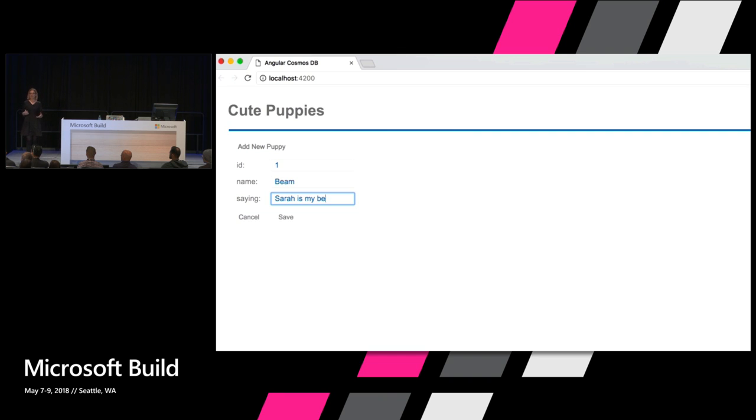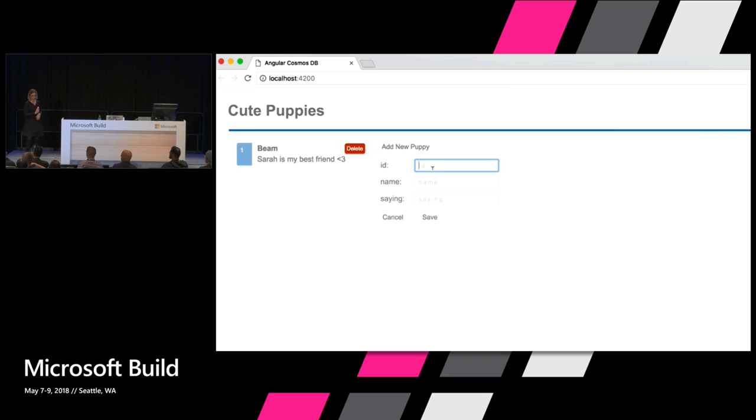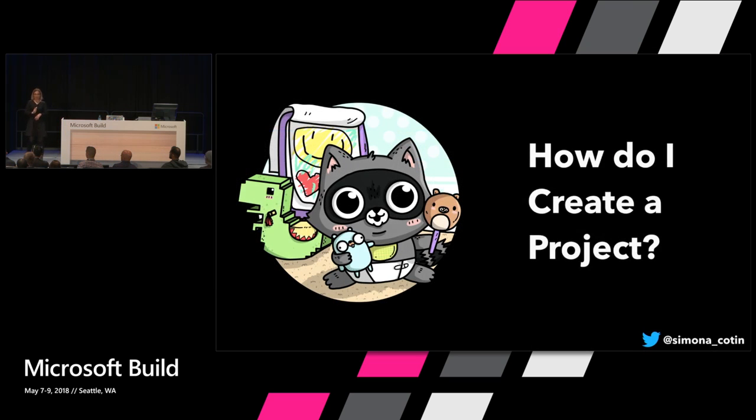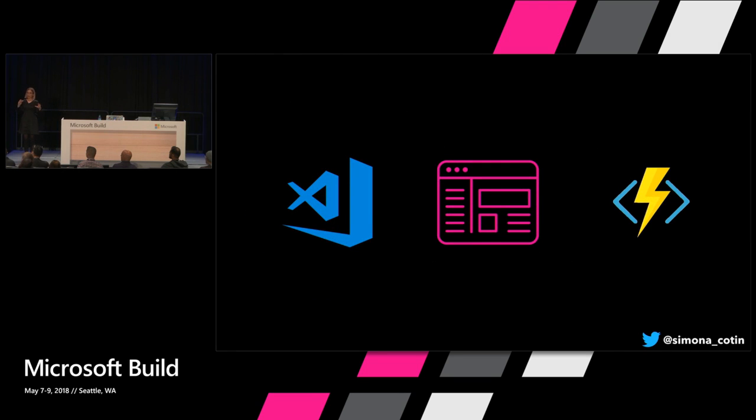The idea is to create a CRUD-like interface, or backend, right? Create, read, update, and delete operations. We want to support all of those. So how do we get started? How do we go about creating a new project? That's the first step, right? There are quite a few options there.